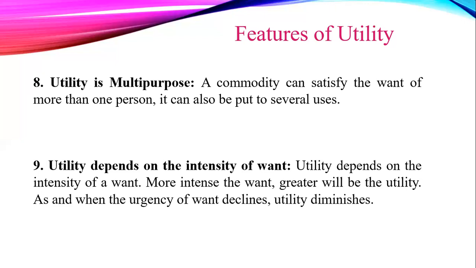If he drinks a second glass of water, his intensity of thirst is relatively less. Hence, he will get less utility from the second glass of water. Another example is a hungry person. He finds more utility in food than a person who is not hungry.